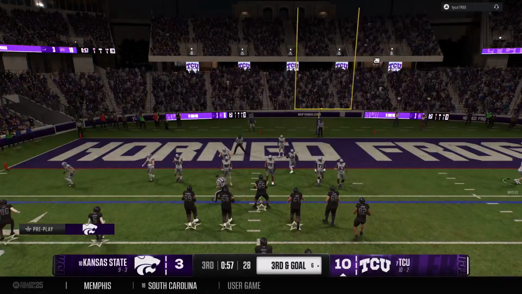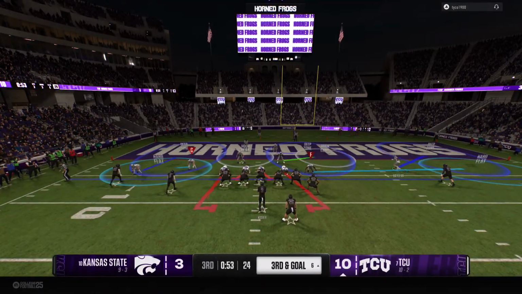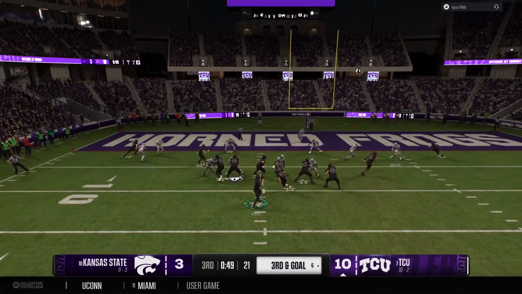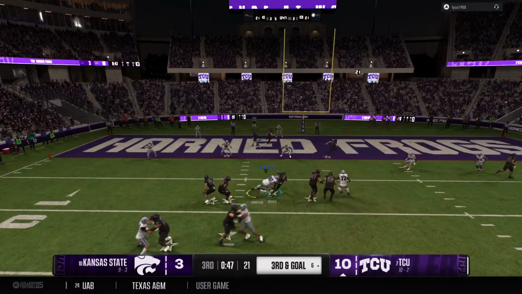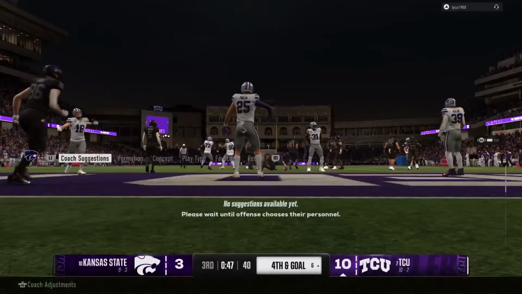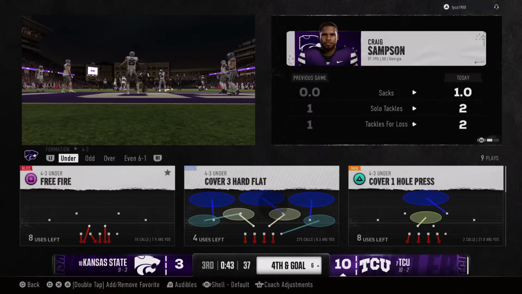Ready. The 10th play of this drive is a 3rd down and goal. There's the snap, looking to throw the ball. Sacked. It's a loss. Back to the 6. No gain on the play. It's now 4th and goal.